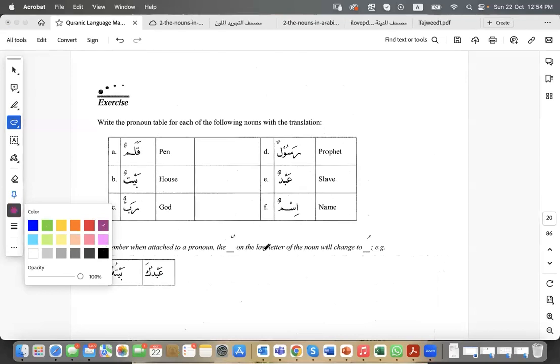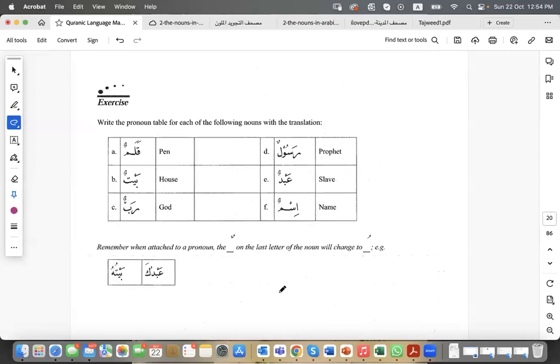So let us do it together. But after you watch the lesson, you can pause and go back to where you have this exercise without any answers, and try to do it yourself, and then come back to what we have done together and compare what you have done to the answers that we have put, please.